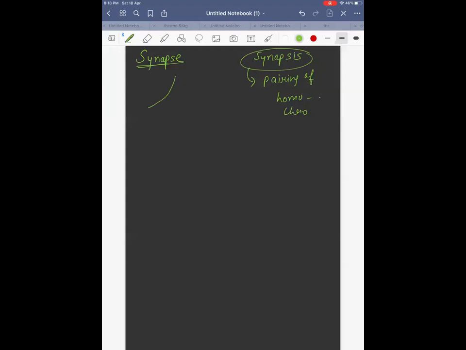Synapse is the junction of presynaptic membrane, postsynaptic membrane, and if there is a gap, that gap will also come in the synapse. Got the difference between these two, synapses and synapse? Okay.